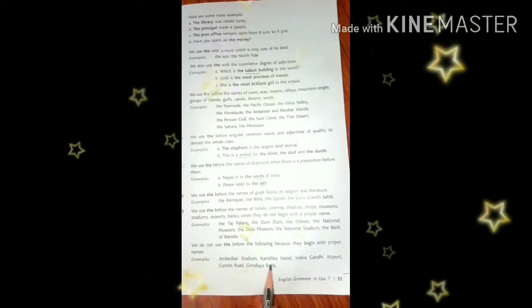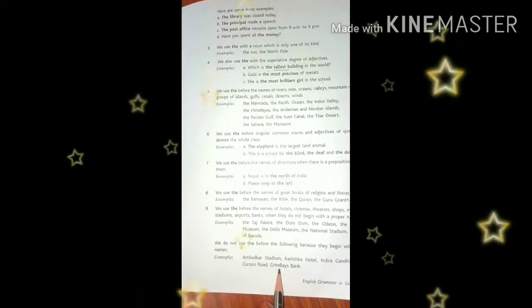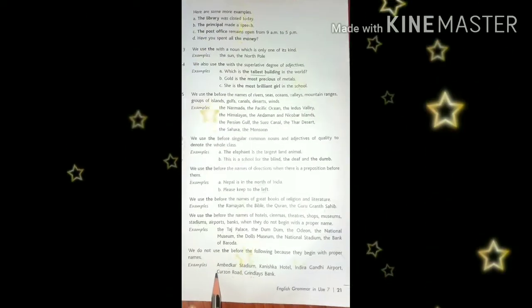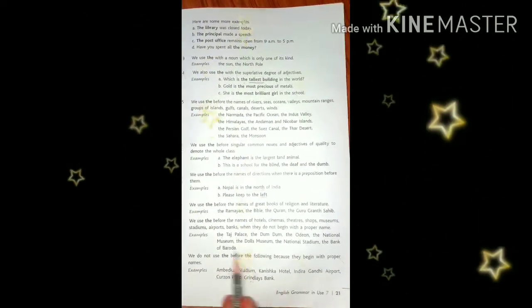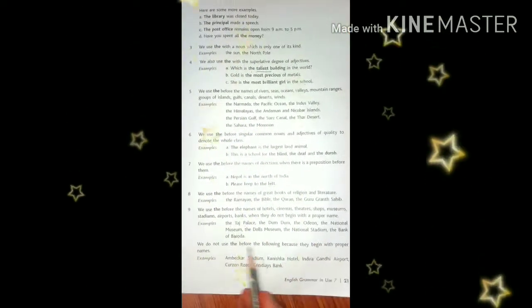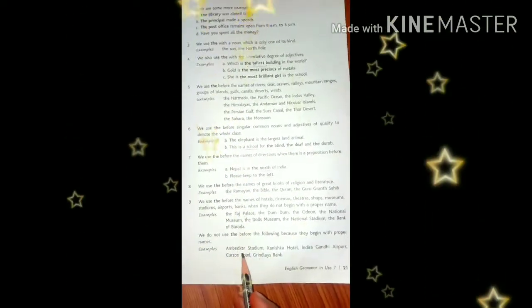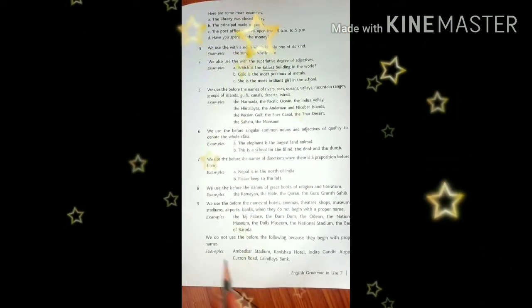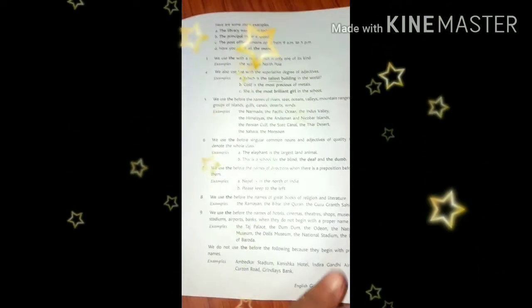When these are used with proper names, we are not using the article the here. So the Taj Palace, this is not a proper name, so we are using the here. But when proper names are given, we are not using the article the here.